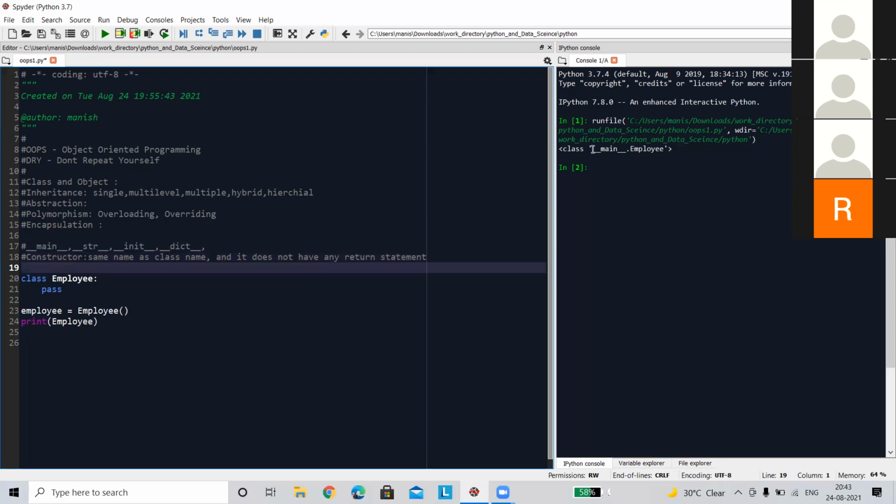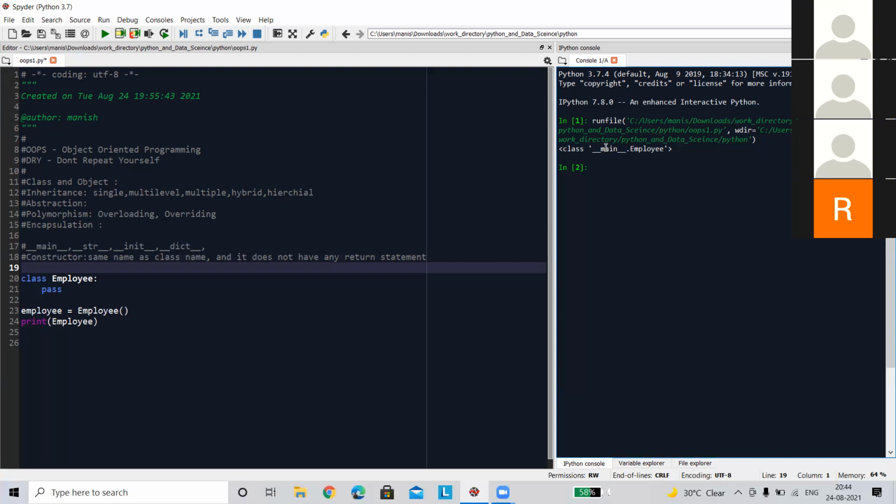So now we are clear with this. This is nothing but what we can call the Python constructor. And dot employee is nothing but main, that means our main method. I think all of you are clear about the main method. It is the particular method which can be called from the Python interpreter, right?